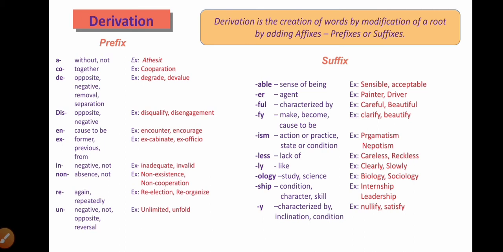Okay, most of the adverbs are just a combination of ly with the adjectival form of it. For example, slow, slowly, beautiful, beautifully. Nearly more than 90% of the adverbs can be formed by adding ly with it.